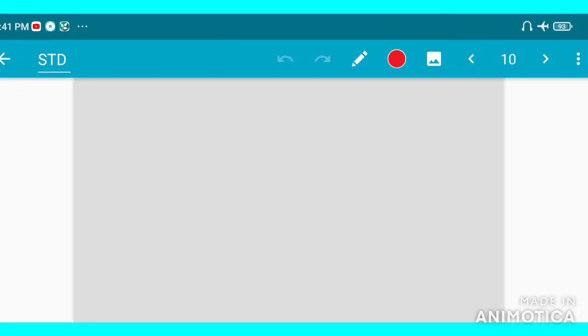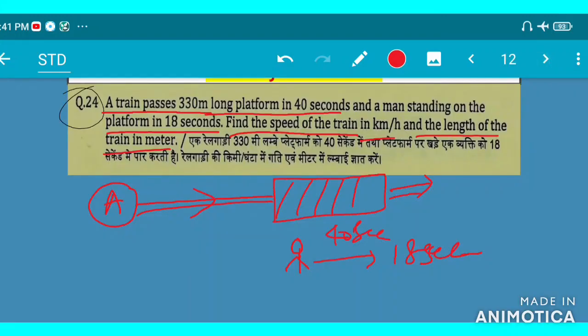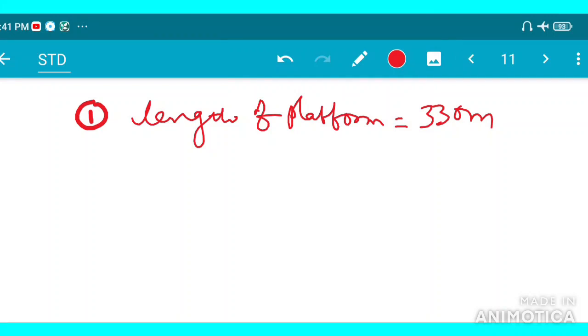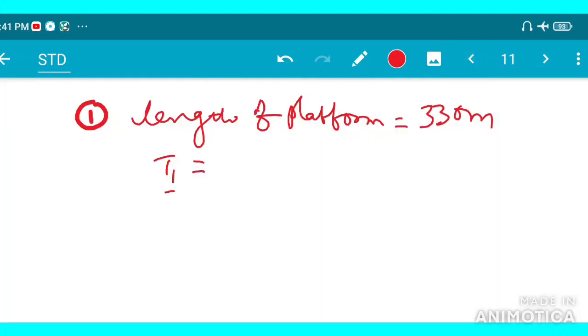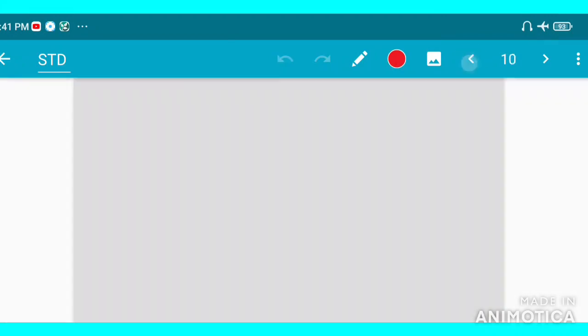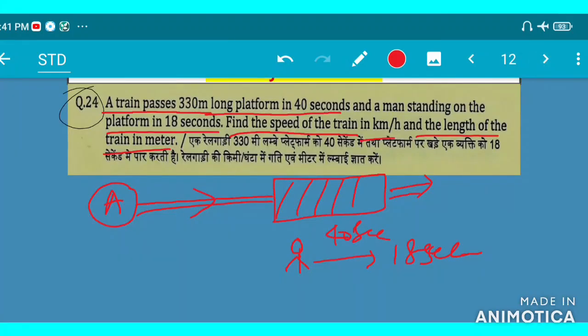Next, what is given? The time taken is 40 seconds. Suppose I denote it as T1: time in 40 seconds. And next, the train crosses a man standing on the platform in 18 seconds.